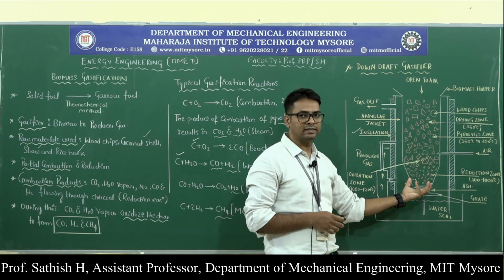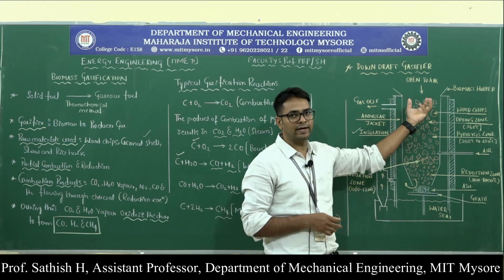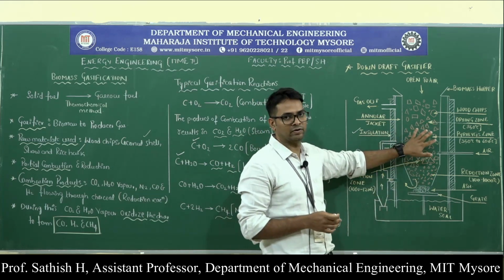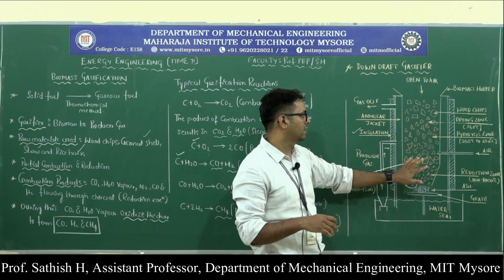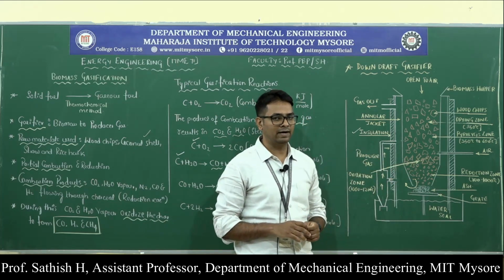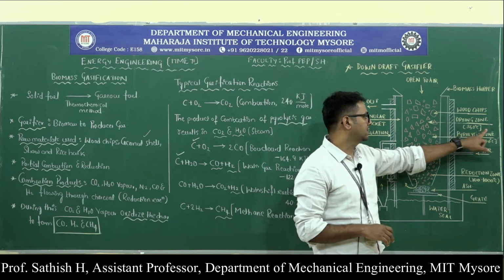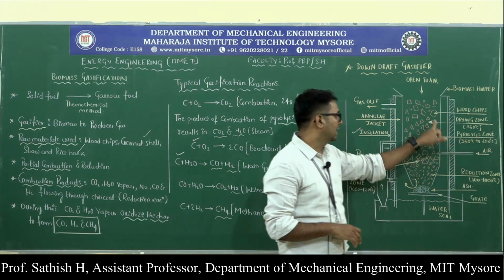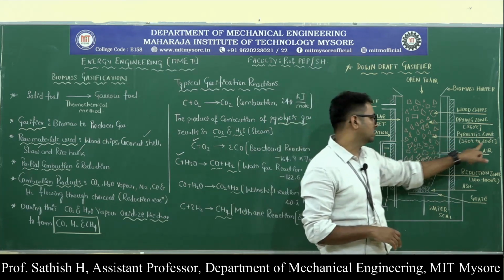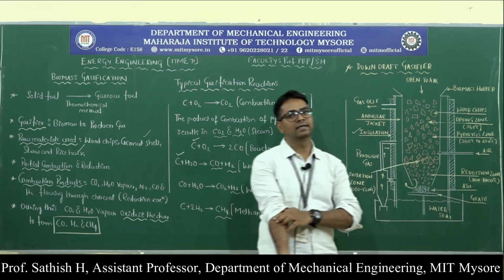The heat that is released goes in the upward direction and will take out a certain amount of moisture from the wood chips as well, which will increase the efficiency of this gasifier. Coming back to the different zones, the first one is the drying zone, at 350 degrees centigrade, and a little below that we have the pyrolysis zone, which is 350 to 600 degrees centigrade.